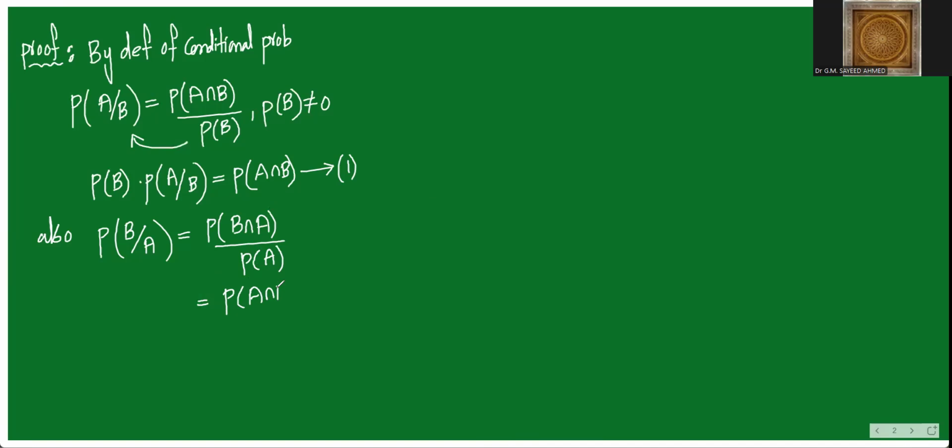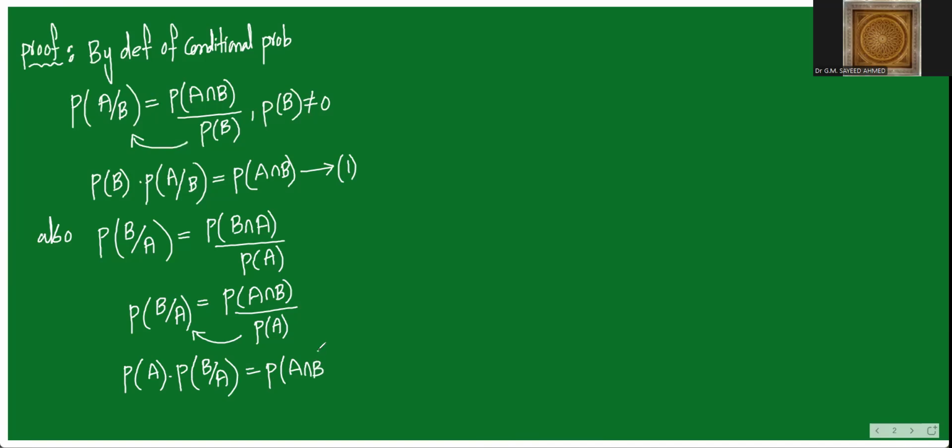So it is also equal to A intersection B by probability of A. And this part will be probability of B given A only. Now, once you cross multiply, we get probability of A into probability of B given A is equal to probability of A intersection B. Now, this is taken as equation number 2.